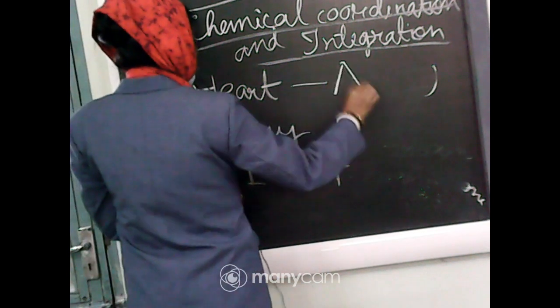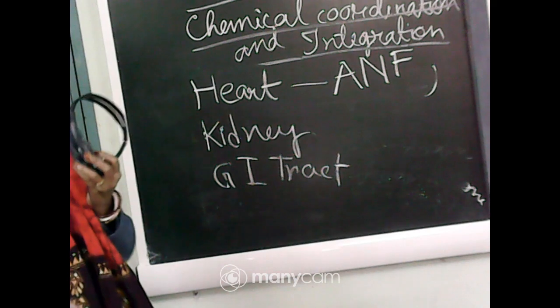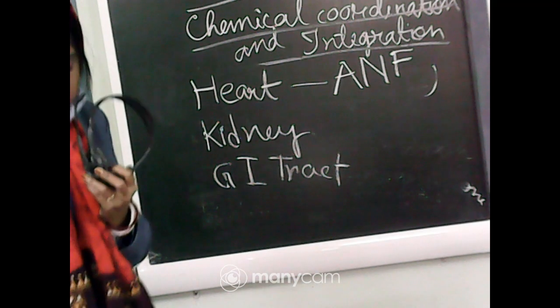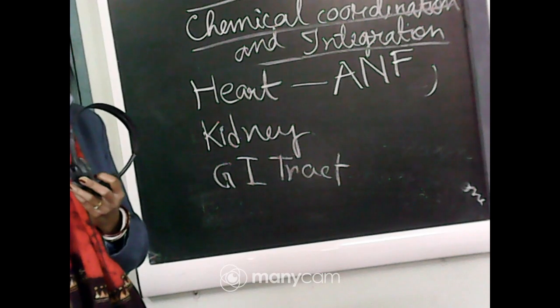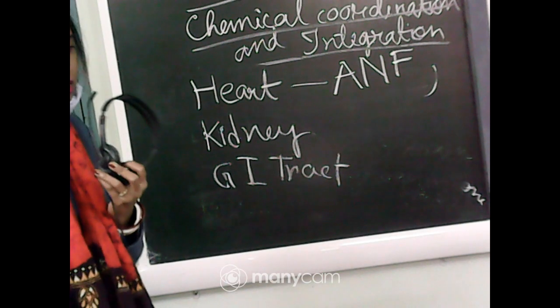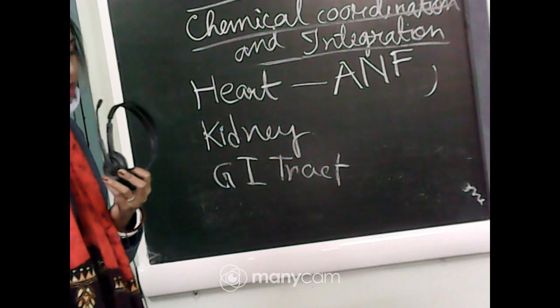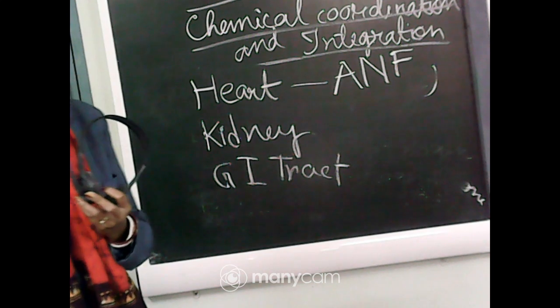So from the heart I am writing in short ANF. Full form in short we can call it ANF. And what is the nature of the hormone? This hormone is peptide in nature.